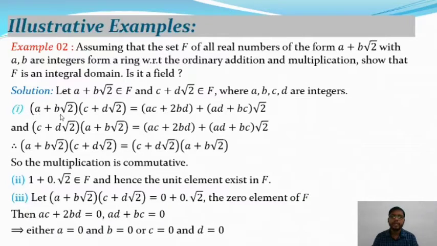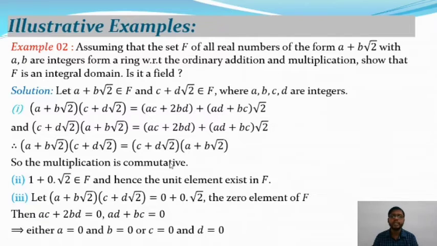Therefore a plus b root 2 into c plus d root 2 is equal to, after simplifying, ac plus 2bd plus (ad plus bc) into root 2, as well as c plus d root 2 into a plus b root 2 is equal to, after simplifying, ac plus 2bd plus (ad plus bc) into root 2. So from the above two equations we conclude that a plus b root 2 into c plus d root 2 is equal to c plus d root 2 into a plus b root 2.